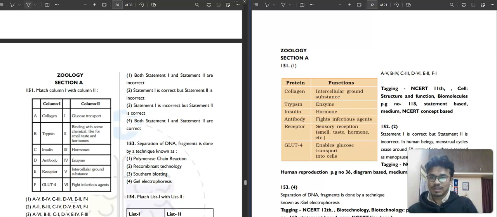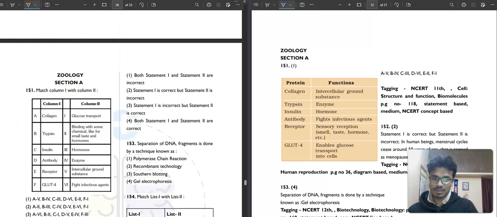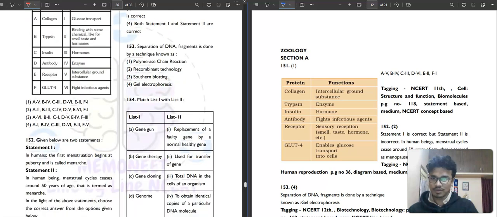So today we will discuss the zoology section of FLT 1. Let's start with the first question, 151. First question, you can see, is from your biomolecules chapter.